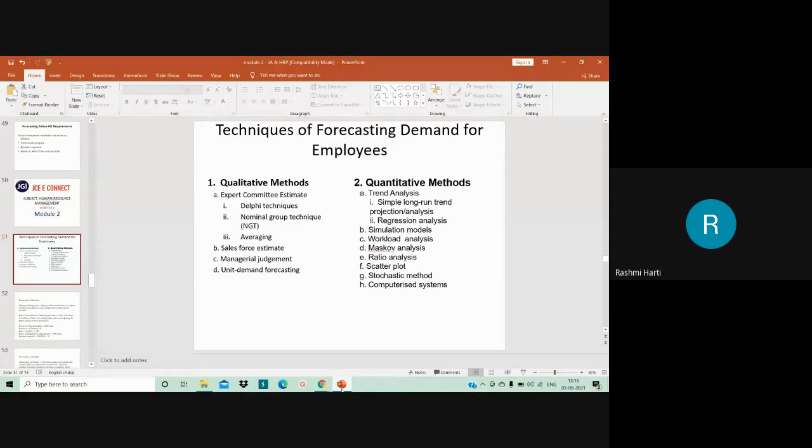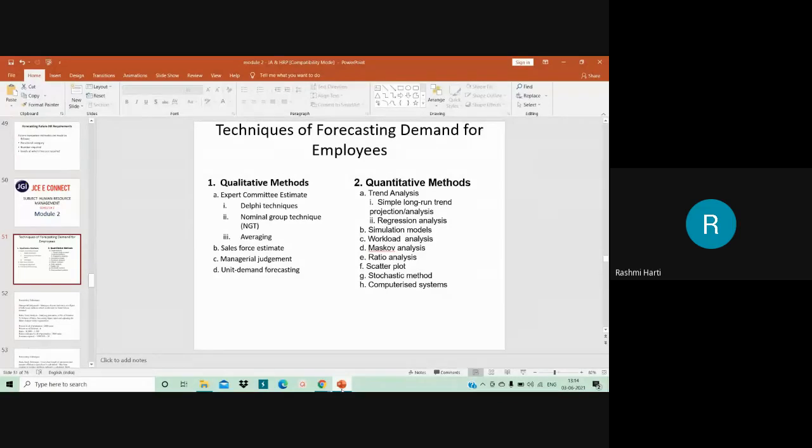Apart from that, we have averaging. This method basically involves simple averaging of forecasts made by the individual experts. The expert committee that is framed puts forth a simple averaging of everyone's forecast of the demand. This method has the advantage of taking into consideration diverse viewpoints. Everyone's viewpoint is taken, and then finally averaging is done.